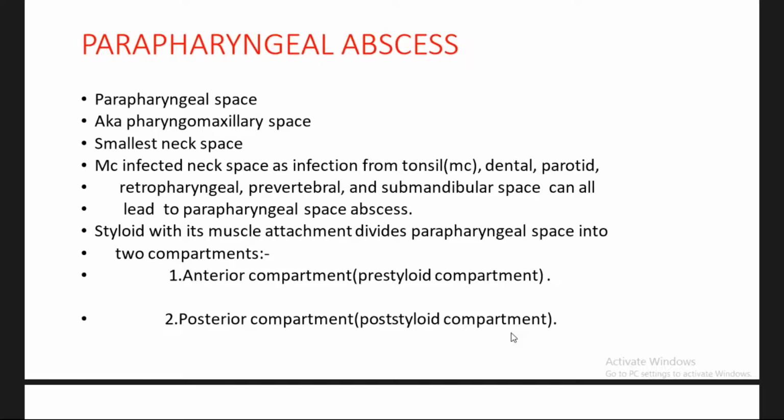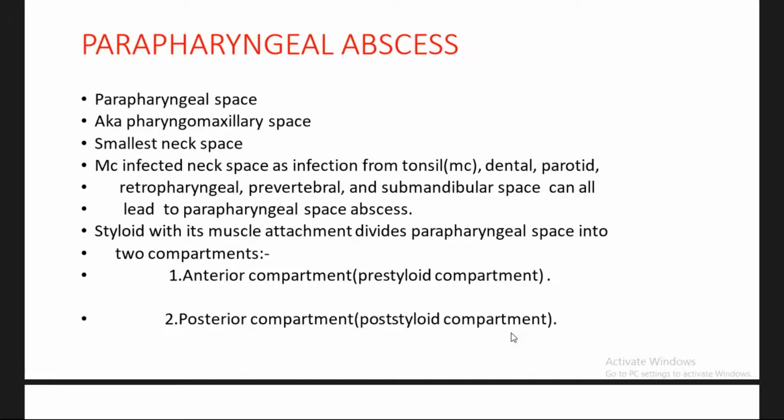because this space connects most of the spaces which are present in the neck, mostly the retropharyngeal space and prevertebral space, which are present in close proximity to this parapharyngeal space, and also anteriorly there will be the peritonsillar space, and also the submandibular space, which is present antero-inferiorly. These all spaces can directly spread into the parapharyngeal space.